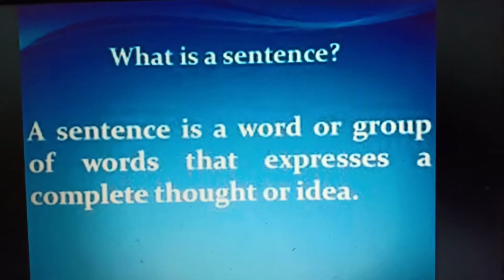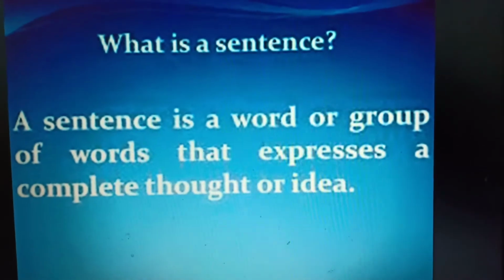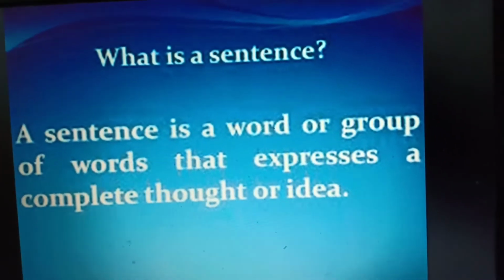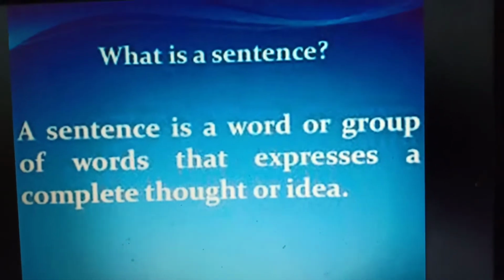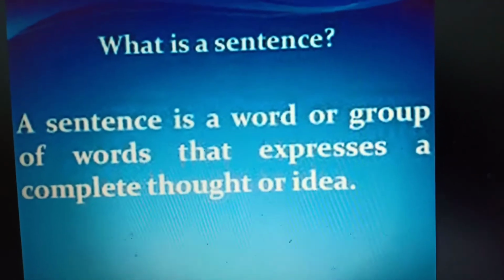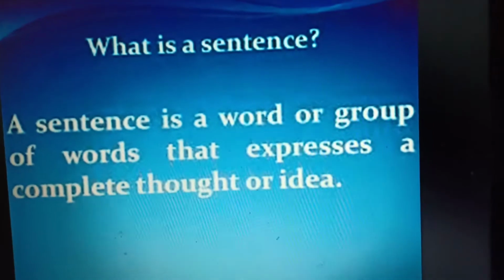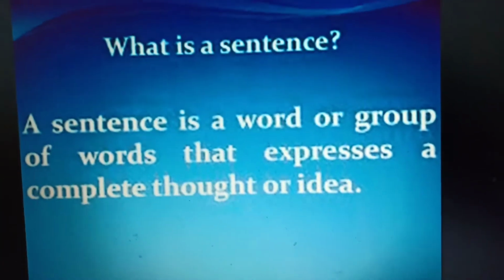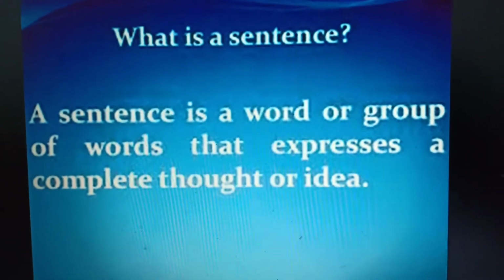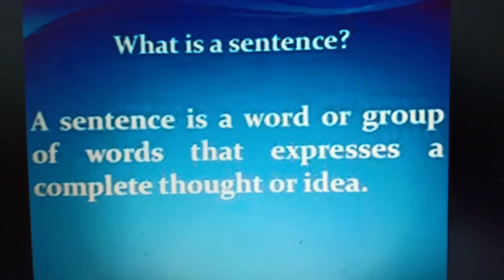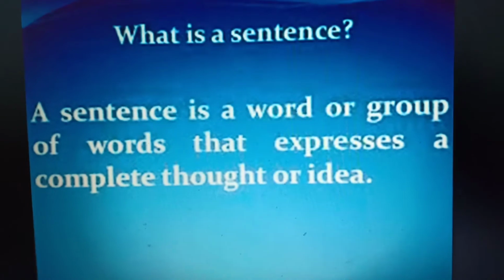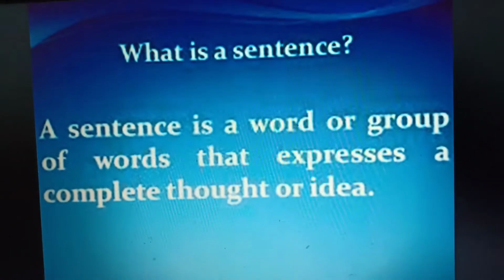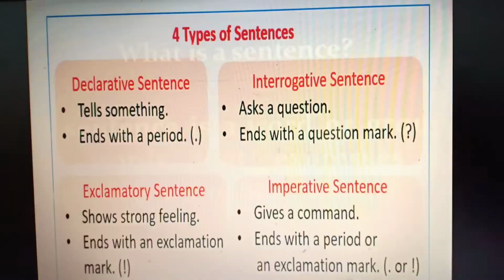A random collection of words, if it is not giving you a complete meaning, will not be considered as a sentence. For example, "girl, I am." It is not giving you a complete sense. So although it is a group of words, it won't be considered as a sentence. But if I say the same thing like "I am a girl," it gives you a complete meaning, so it will be considered as a sentence.